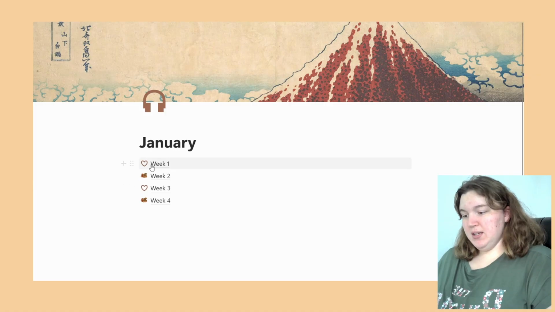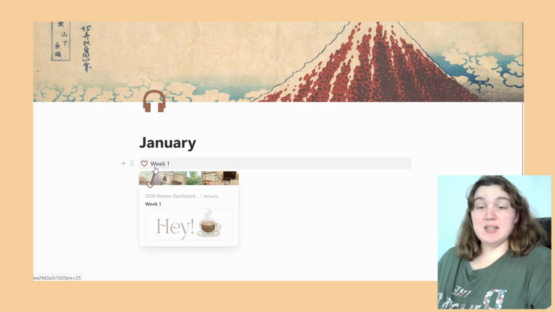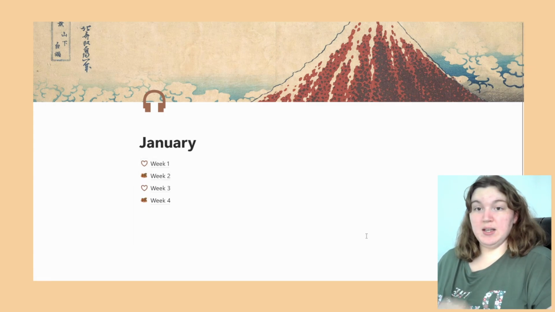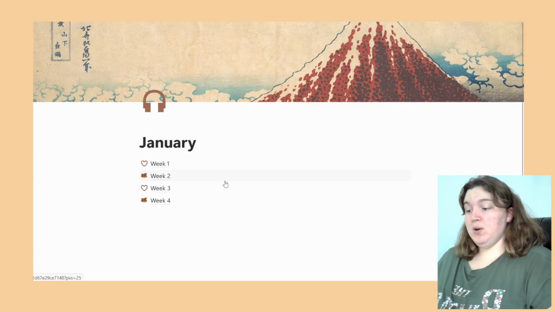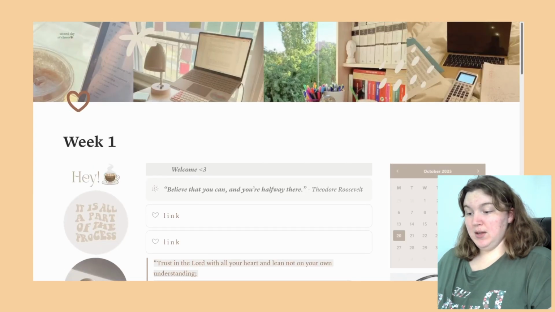So both of these, there are two different alternating weekly templates that I'm using. Both of these are made by the same creator. One is this tan, really pretty, super calm aesthetic, and one is a strawberry aesthetic. So I went with both of those. Like I said, they're the same creator, and I do really like them. So I'm going to show you week one. This is my tan one.